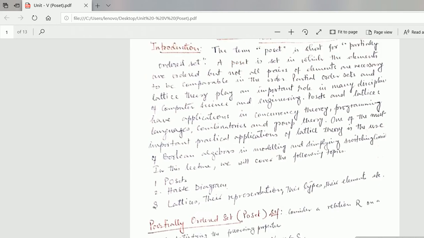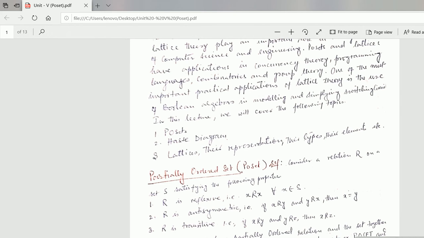Now, introduction. I have given a brief introduction. The early development of posets, that is partially ordered sets, and lattices is found in the works of George Boole, Richard Dedekind, Charles Sanders Peirce, and others. Relations can be used to order some or all the elements of a set.